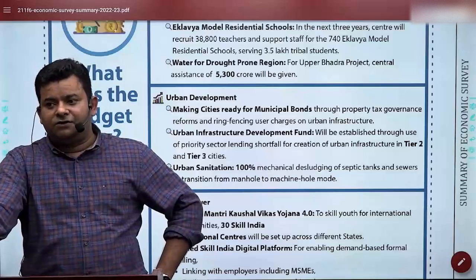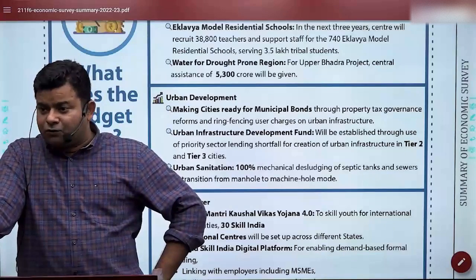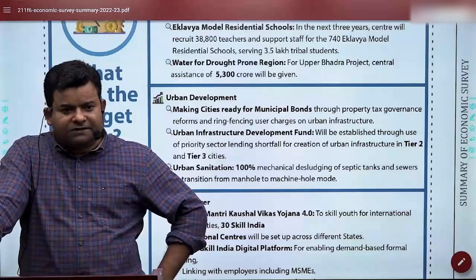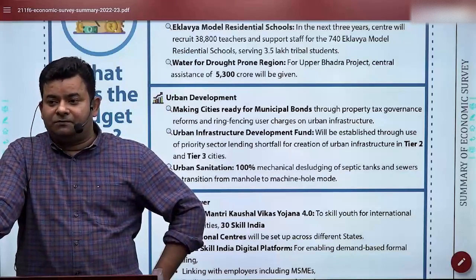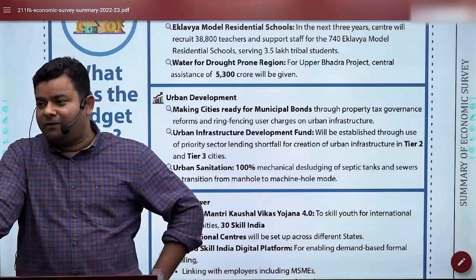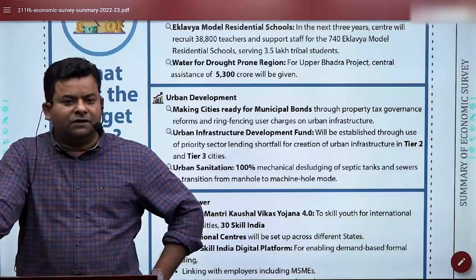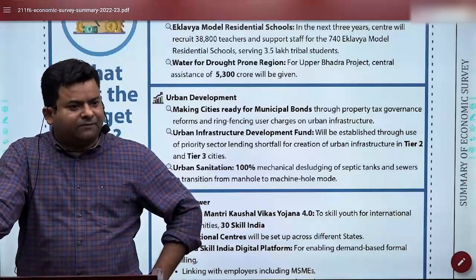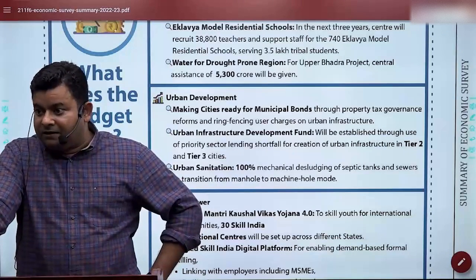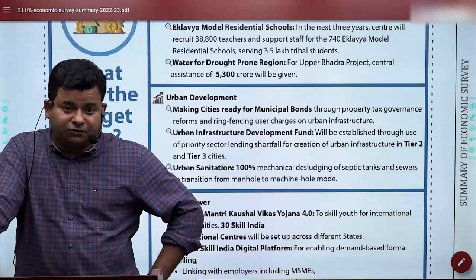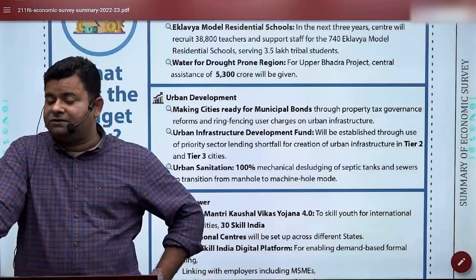And the capex expenditure has increased. I'm sure you have already taken notice of this. And those who are in class could recall it, because by that time I think we had already discussed the budget, that this thing is now a routine feature. I said in the class, I don't know whether the next budget will talk about it or not. But now effective capital expenditure is a routine feature. 2 years in a row, they have given the document. Effective capital expenditure is your capital expenditure plus money given in various grants. And there is a 33% increase in the capital expenditure in this year's budget. Last year it was 33.7%. This clearly indicates that India is earmarking money.